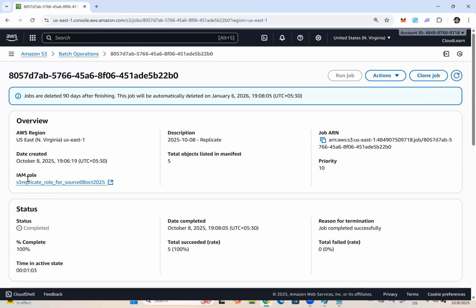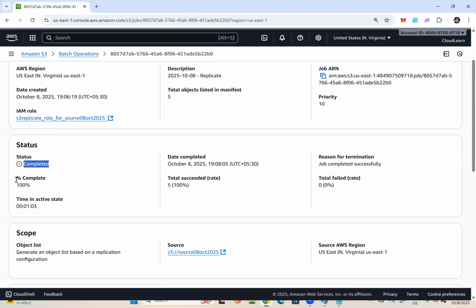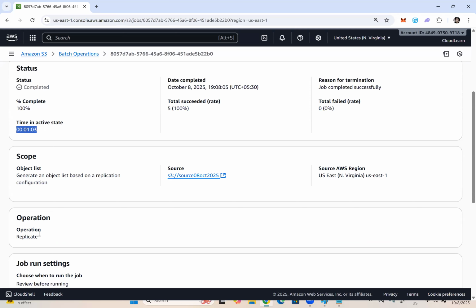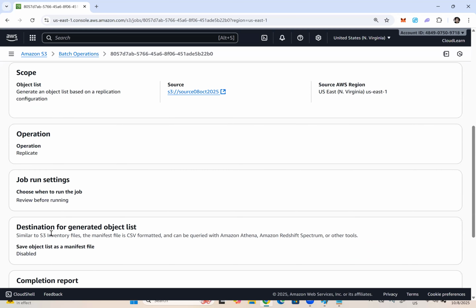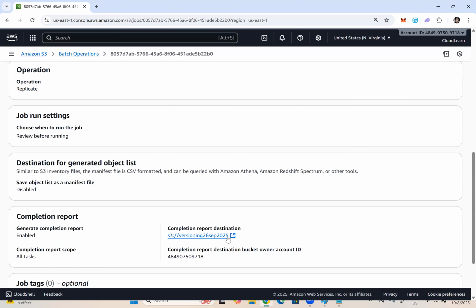What happened? Status completed, percentage complete 100%, total succeeded. How many objects? 5, which is 100% succeeded. Sometimes if any object failed to replicate, you can see it here. And time in active state, it took 1 minute 3 seconds to complete this particular batch operations job. And that particular completion report got generated, and that report is placed in this particular S3 bucket.